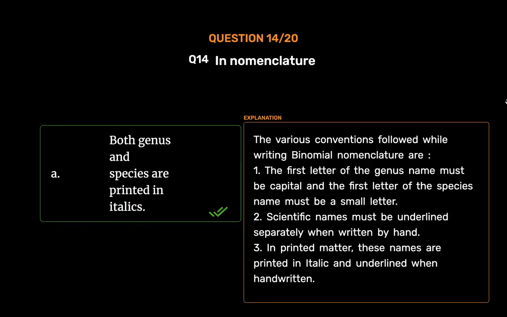The various conventions followed while writing binomial nomenclature are: 1. The first letter of the genus name must be capital and the first letter of the species name must be a small letter. 2. Scientific names must be underlined separately when written by hand. 3. In printed matter, these names are printed in italic and underlined when handwritten.